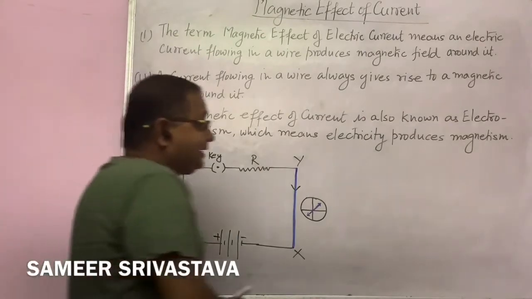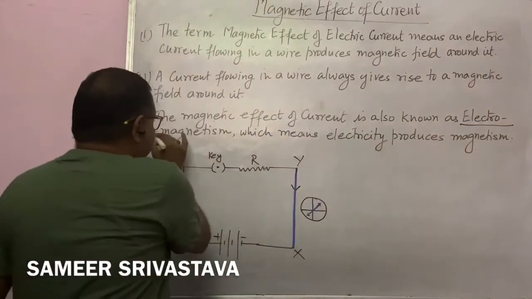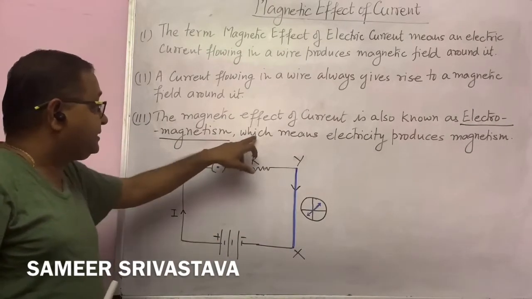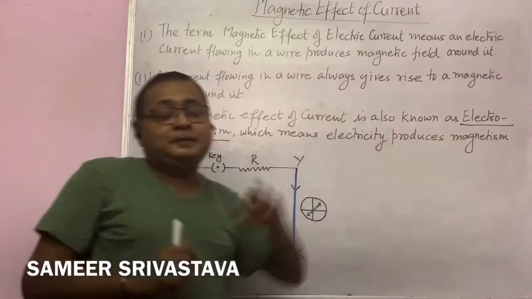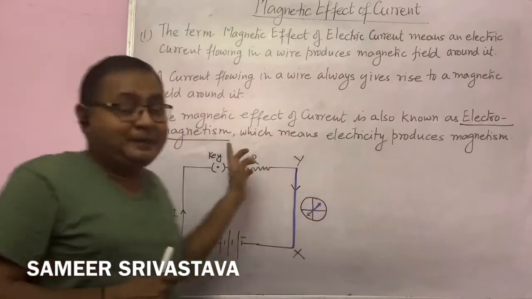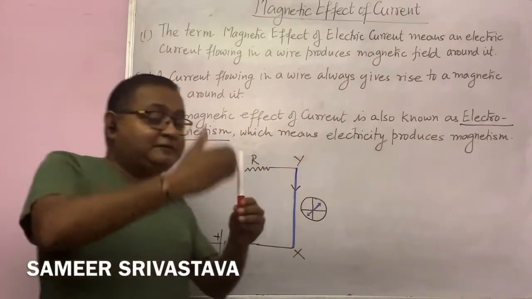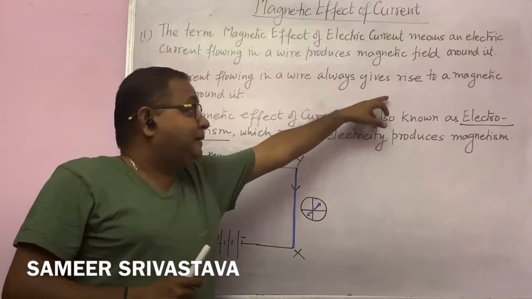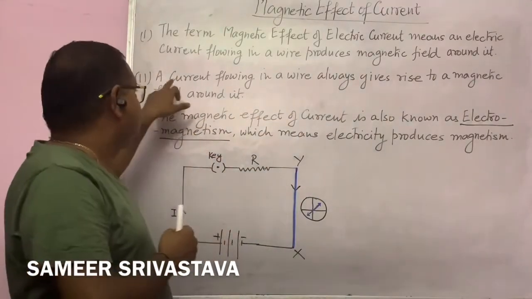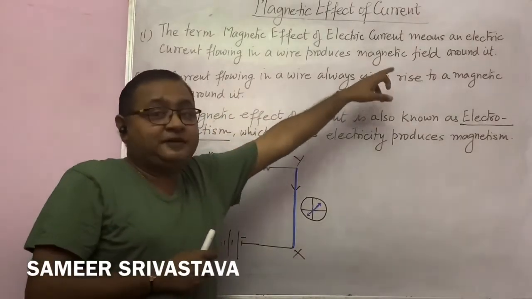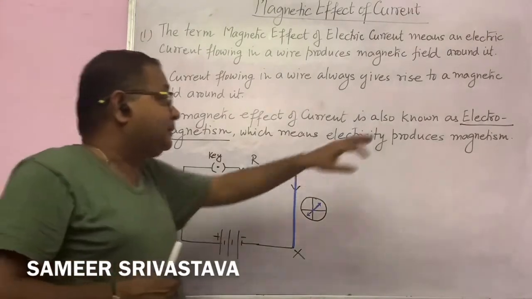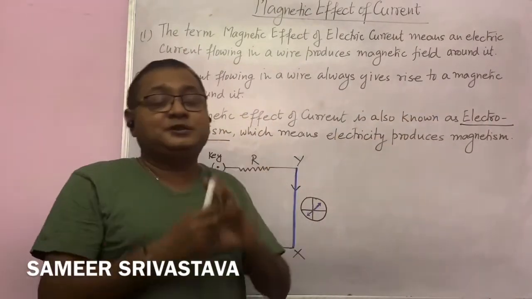What does it mean? Electro means electricity and magnetism means magnet, right? So electromagnetism means electricity producing magnetism. When electricity produces magnetism, it is called electromagnetism. Now one more thing, whenever the value of current increases, the value of the magnetic field around the wire also increases. So a current flowing in a wire always gives rise to a magnetic field around it.